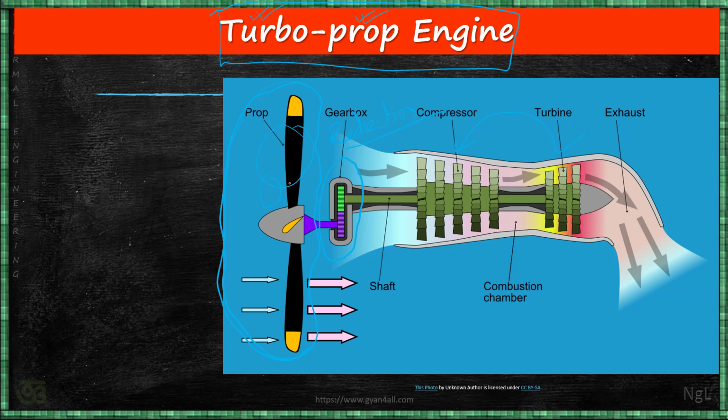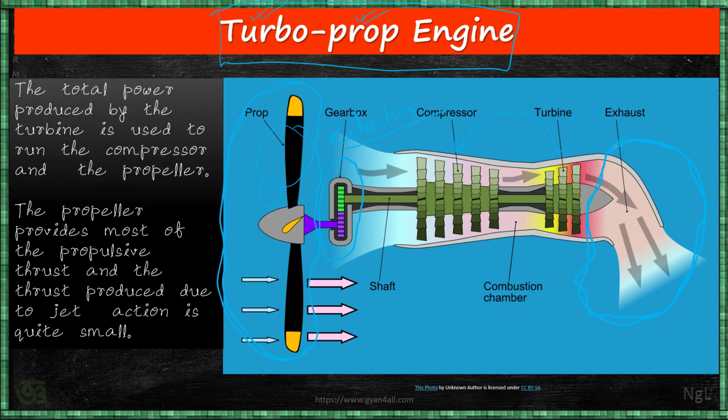And whatever energy is left after expansion in the turbine, this part is the nozzle part, and this nozzle also produces a high velocity jet, but the effect of this jet is very minimum, but it has the effect.